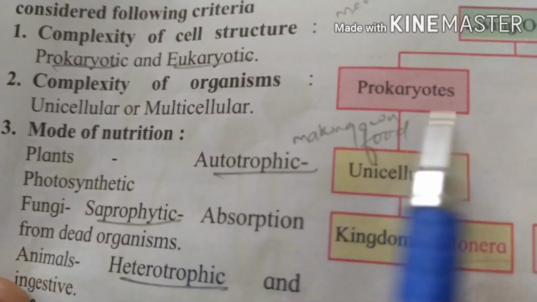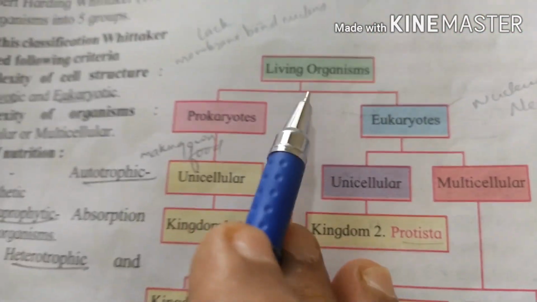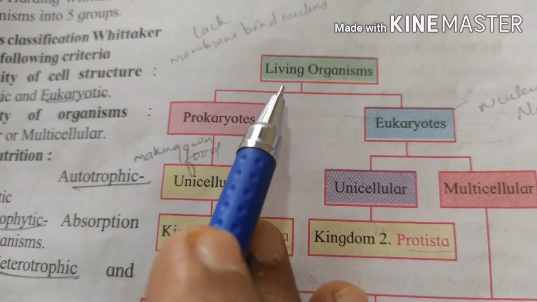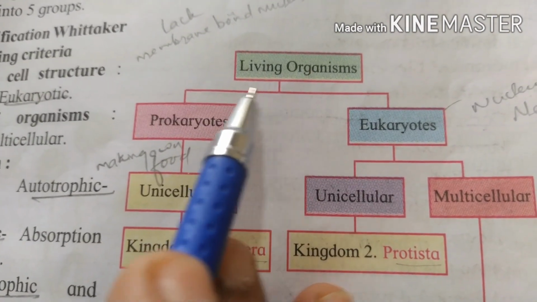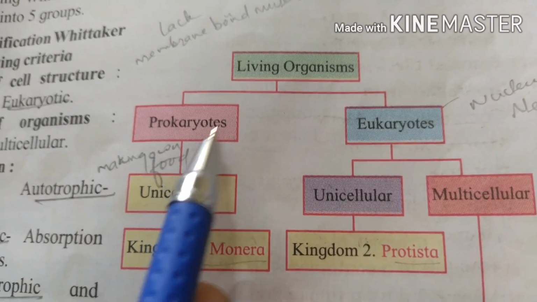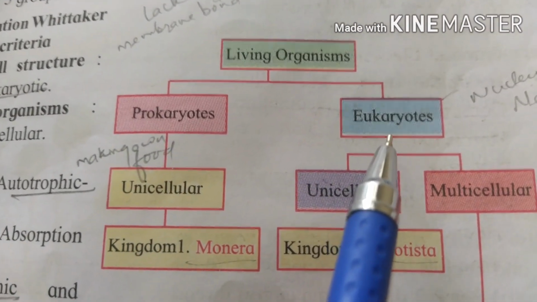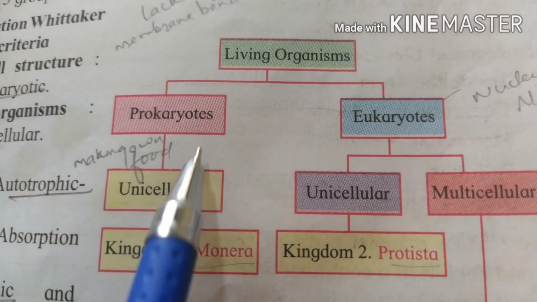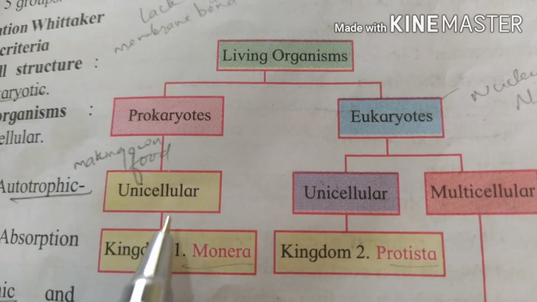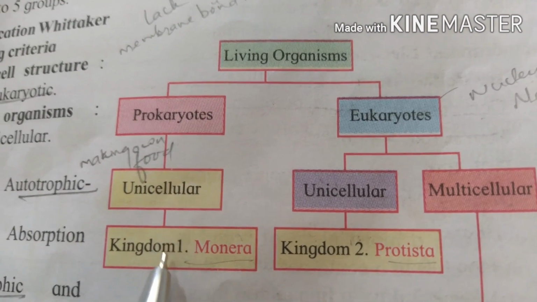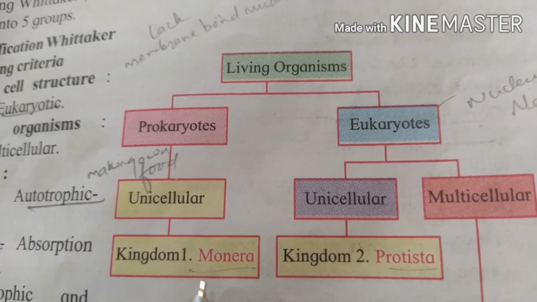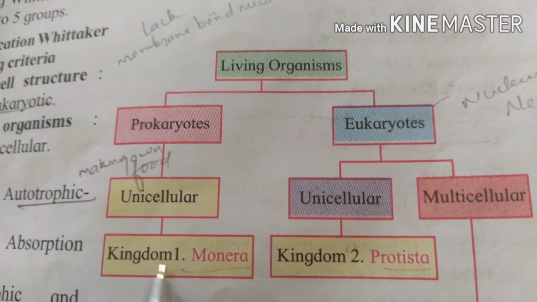Now you see on this right side you will have this chart showing how these living organisms are divided into prokaryotic and eukaryotic. Prokaryotes are unicellular, and they are placed in the kingdom Monera, Kingdom 1.